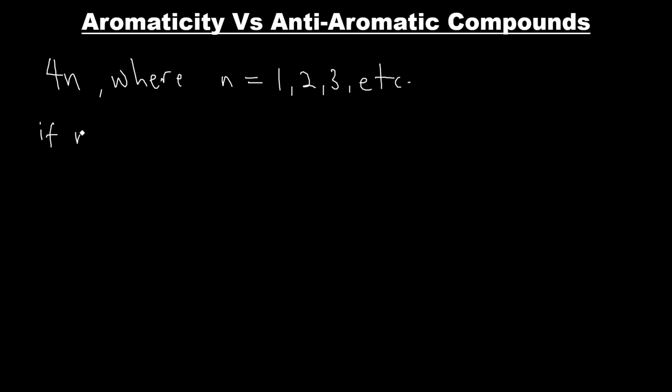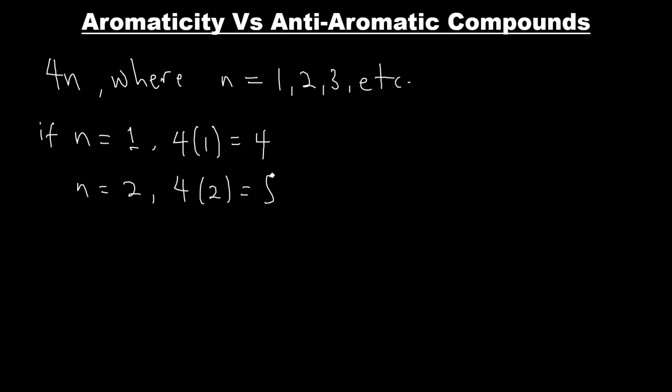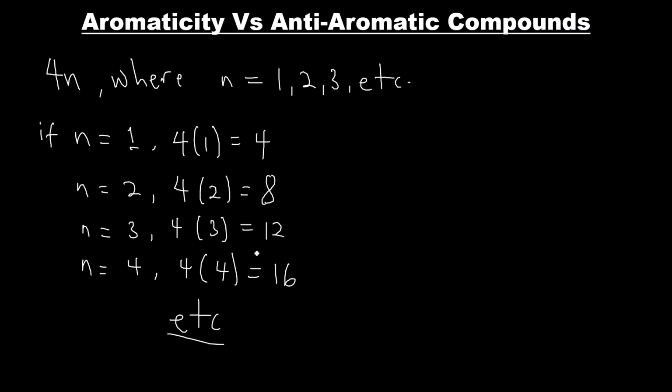So let's check that out for anti-aromatic compounds following 4n pi electrons. If n is 1, that means 4 times 1 gives us 4. What about if n is 2? 4 times 2 is 8. If n is 3, 4 times 3 is 12. So that means the pi electrons are in multiples of 4.